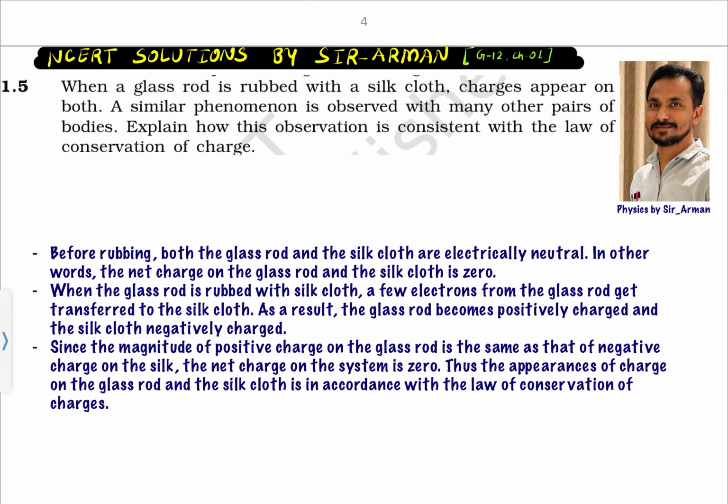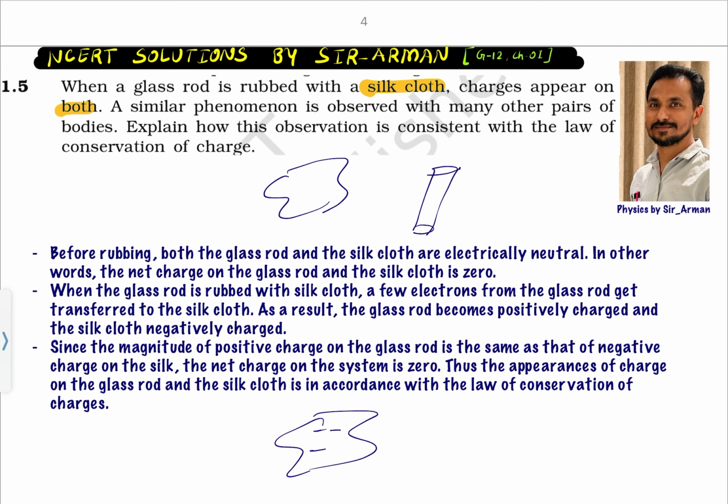Question number 1.5. When a glass rod is rubbed with a silk cloth, charges appear on both, right? For example, I have this silk cloth and let us say this is a glass rod, and now I am rubbing this. What will happen? The silk cloth, let us say, we are not going into which acquires positive and which acquires negative, right? So, let us assume the silk acquires negative.